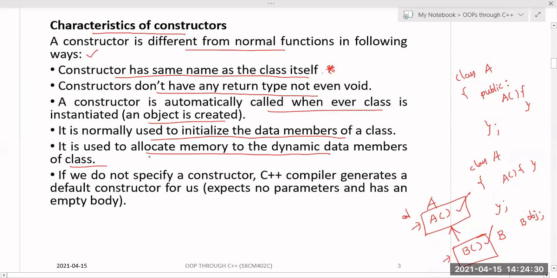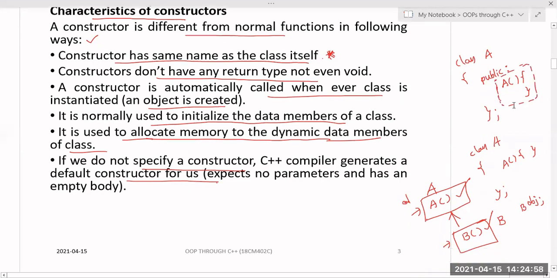Next, a constructor is used to allocate memory to the dynamic data members of the class. If we do not specify a constructor, the C++ compiler generates a default constructor. By default, if you didn't create any constructor, in all the programs you have written so far, the compiler will itself create a default constructor with the same name as that of the class and with an empty body. Even if you don't create it, it will automatically be created with an empty body. That is called the default constructor.